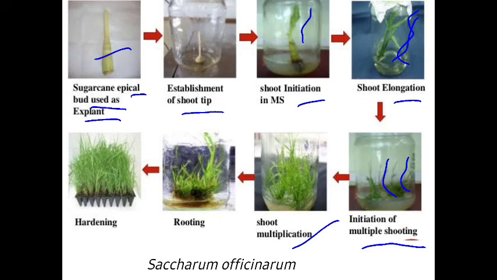After that, now the roots also start appearing. Roots पनि start हुँदैछ. त्यसको बादमा now this plant will be separated singly. एउटा प्लान्टलाई सेपरेट गर्छ र डिफ्रेन्ट कन्टेनरमा चाहिँ ग्रो गर्न लगाउँछ. आफ्टर हार्डनिङ त्यसको बादमा चाहिँ this will be grown in a certain space. Okay, so single shootबाट चाहिँ large number of plants has been produced. So this happens in case of the tissue culture of the sugarcane, that is Saccharum officinarum.